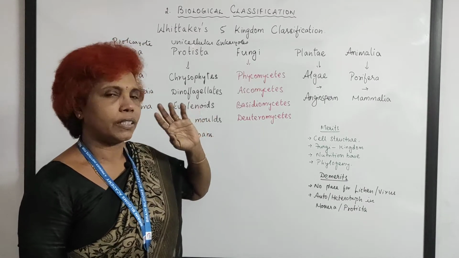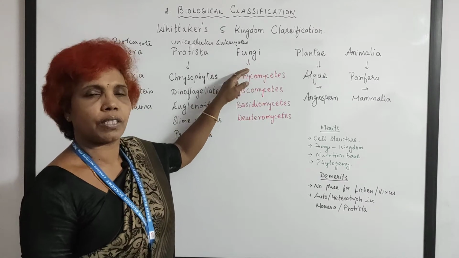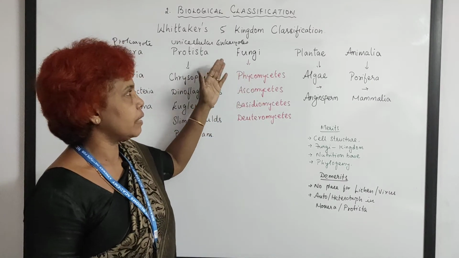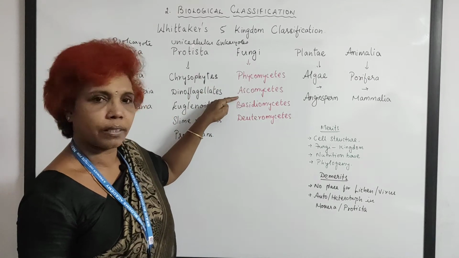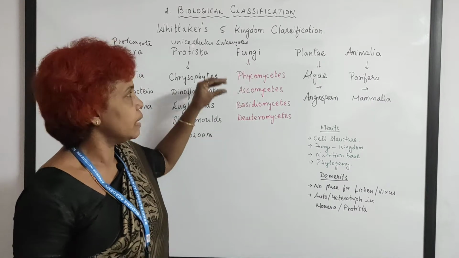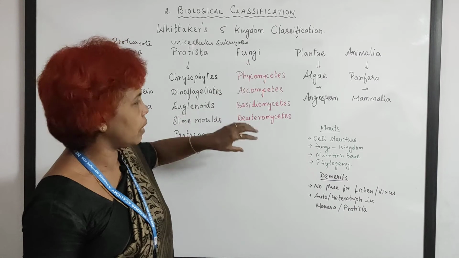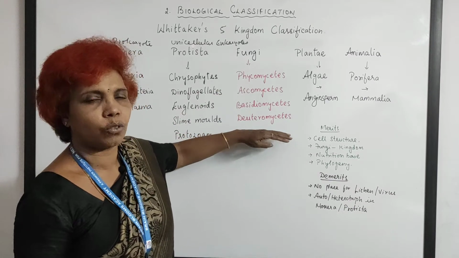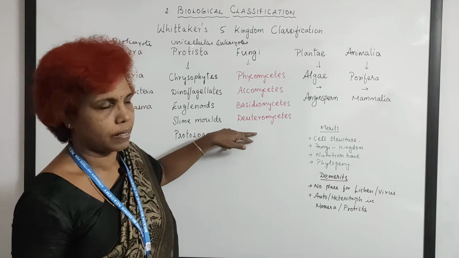So he decided to elevate the level of fungi and gave it the special status of a kingdom, wherein he classified Phycomycetes, Ascomycetes, Basidiomycetes and Deuteromycetes. This is somewhat primitive and these two are advanced and this is imperfect. You just can't see a sexual reproduction in this.